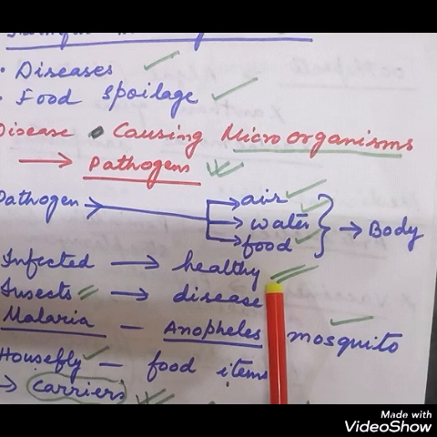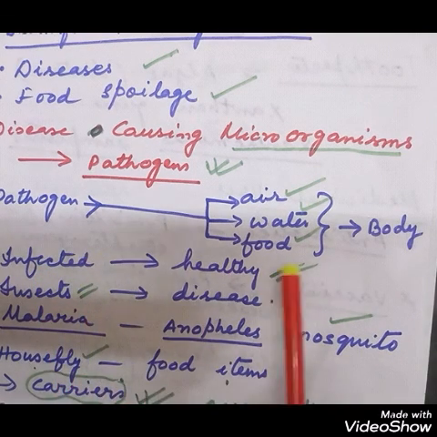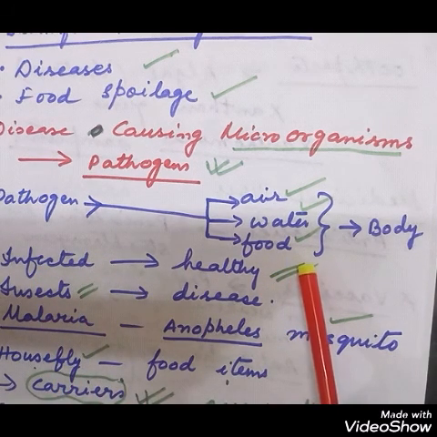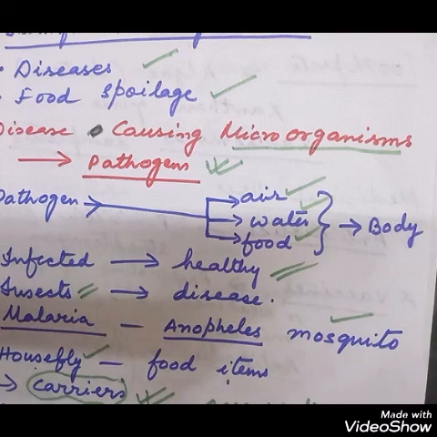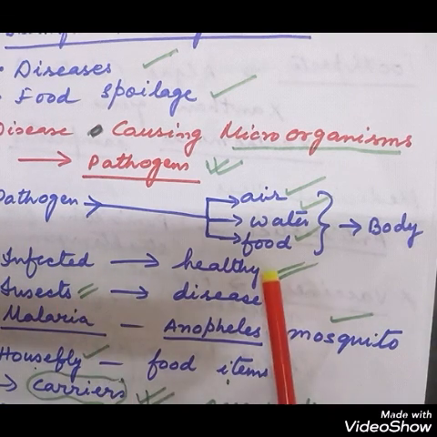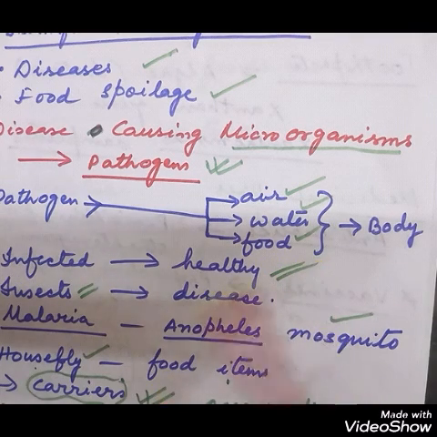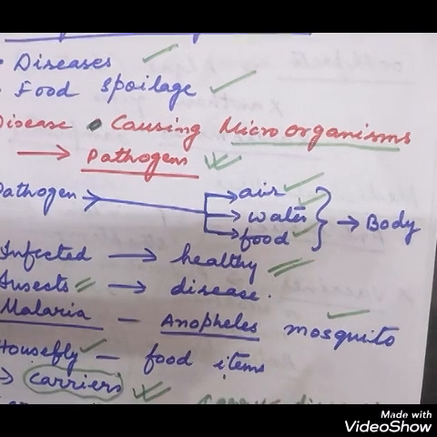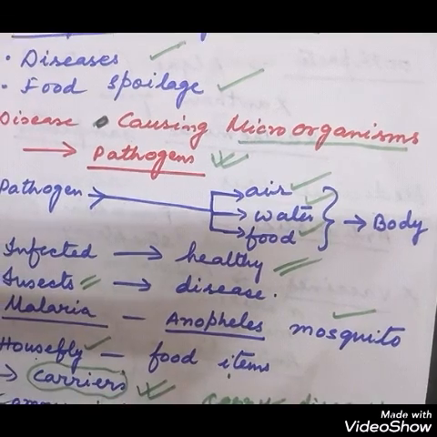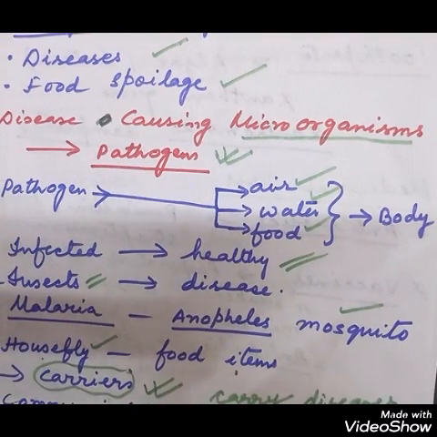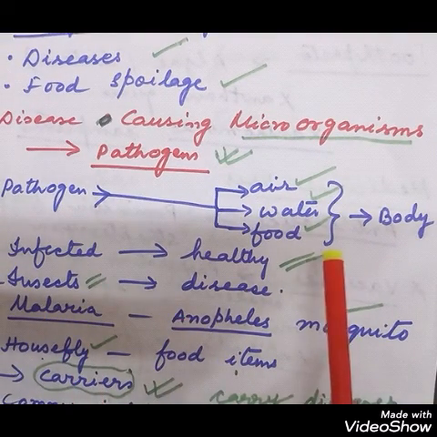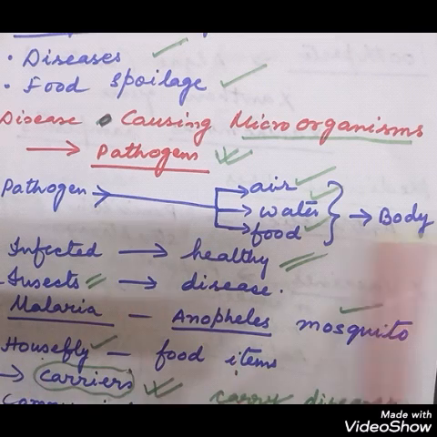So they can be transmitted from infected person to the healthy person. So if one person is suffering from common cold, pathogens are released into the air and they enter into the body of healthy person, while the person can breathe in and they can also have cold. Similarly, now the situation is pandemic due to coronavirus. So this can also be transmitted from one person to another.